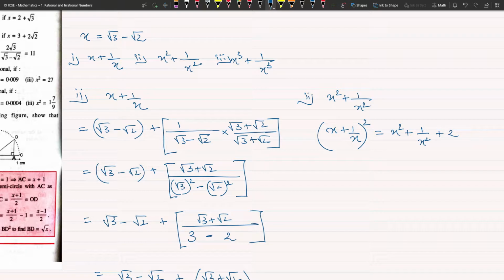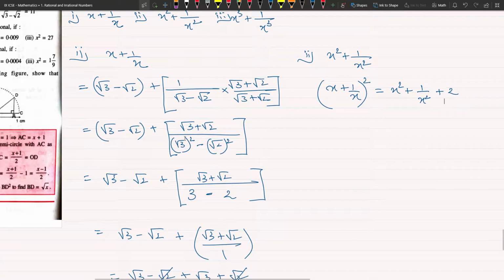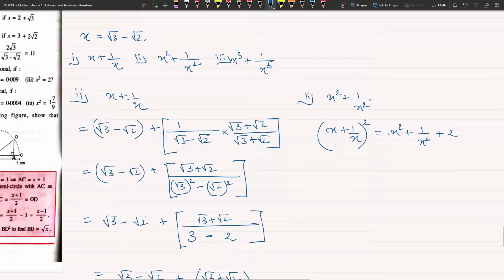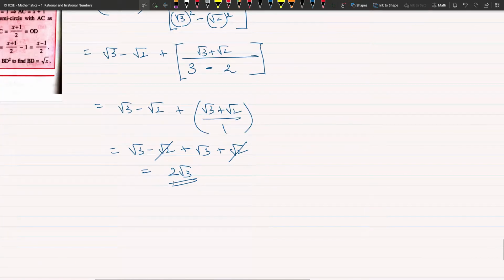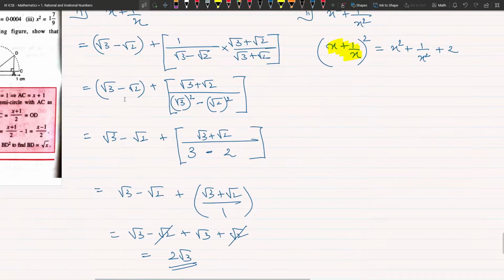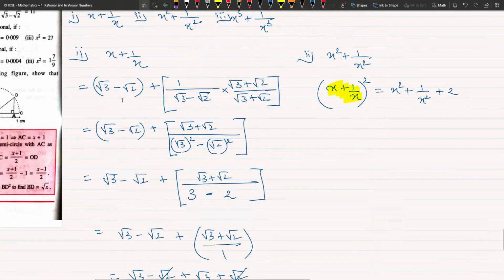Okay, did you note it down? Yes, sir. Now I just want you to substitute the values. See, मेरे पास already x plus 1 by x की वैल्यू है. किधर है वैल्यू? ये देखो, इधर निकाली है मैंने, 2√3. That is the value of x plus 1 by x. You remember? X plus 1 by x is 2√3.